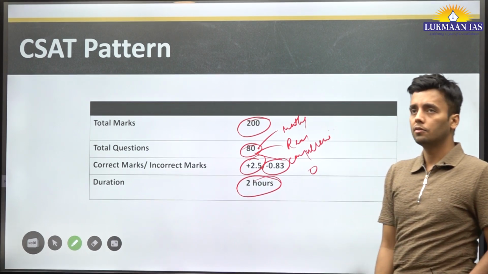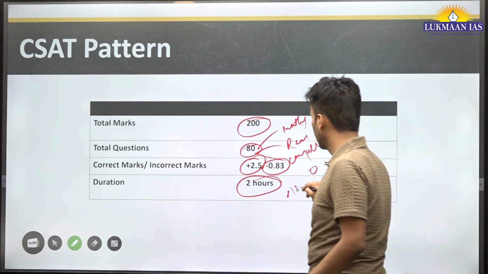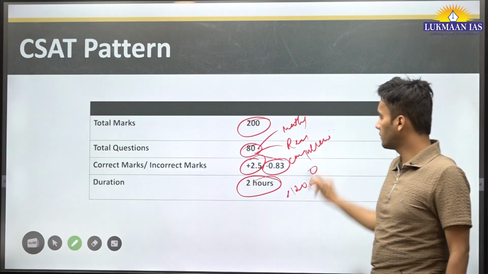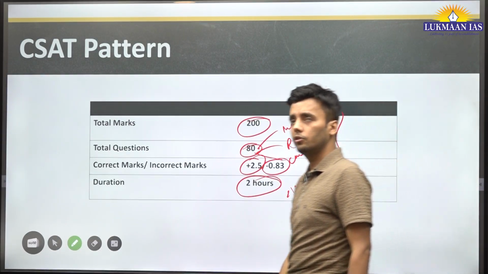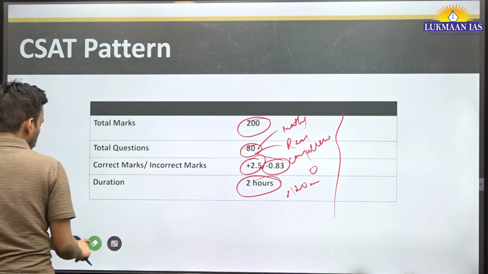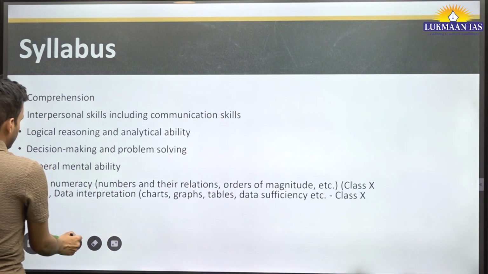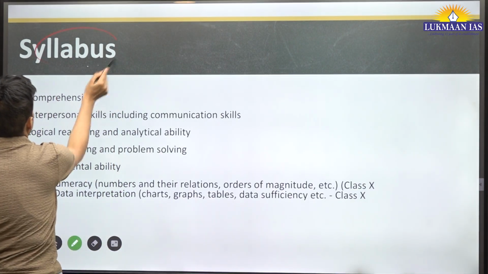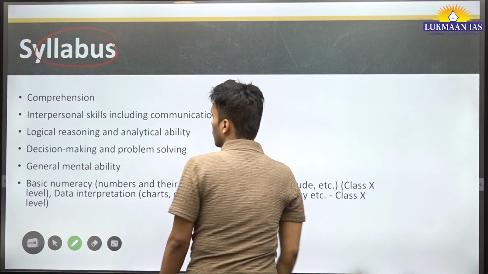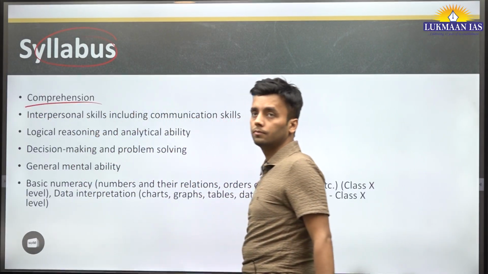The time is 2 hours, that is 120 minutes. So this is the basic thing that you need to know in order to plan your strategy for this exam. Now let's look at the syllabus. As I told, the first section is comprehension.